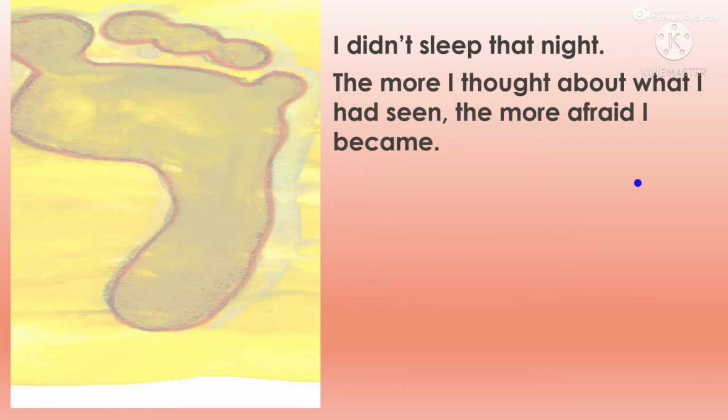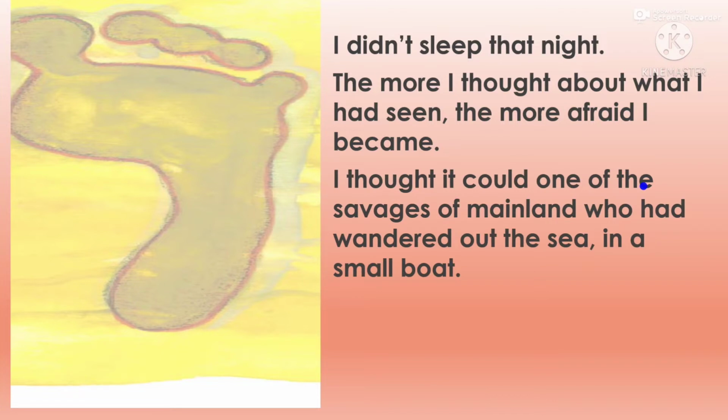The more I thought about what I had seen, the more afraid I became. So he was thinking more and more about the footprint, how the footprint came to the island, and then he became more afraid. I thought it could be one of the savages of the mainland who had wandered out the sea in a small boat.